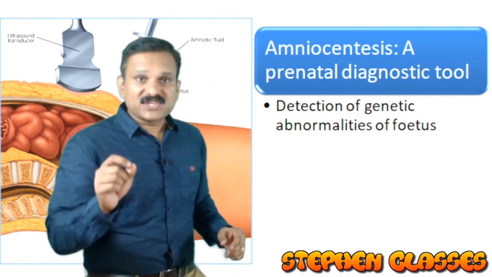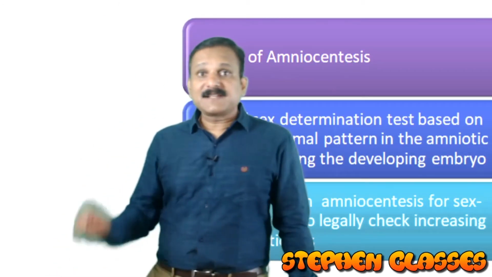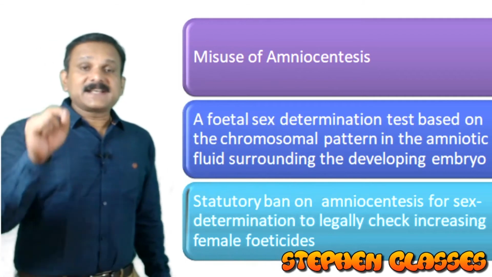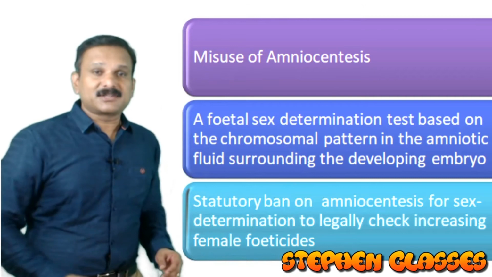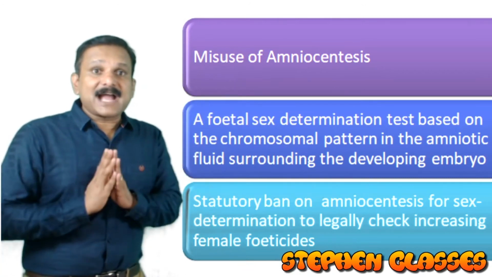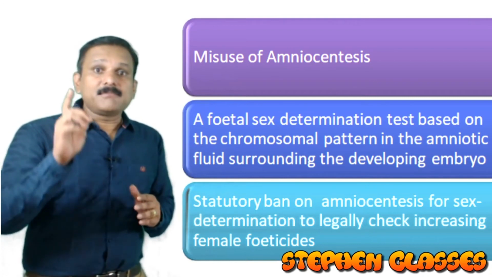But which is the misuse of amniocentesis? We have it on the next slide. What is the misuse? When amniocentesis is used for fetal sex determination, to identify the sex of the child, it can be called a misuse.